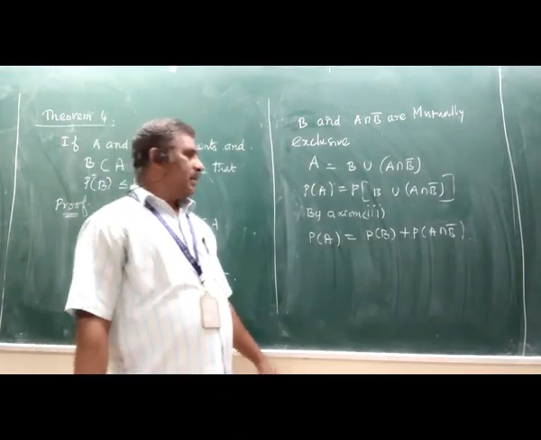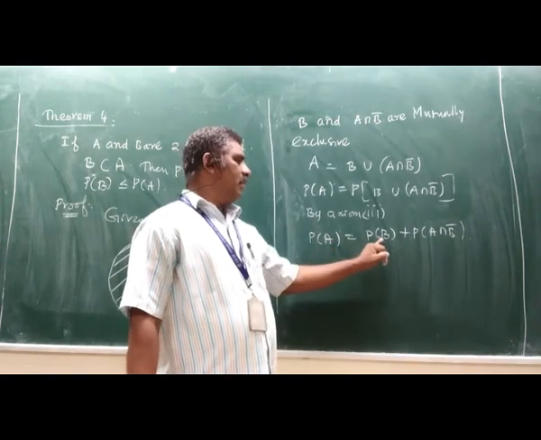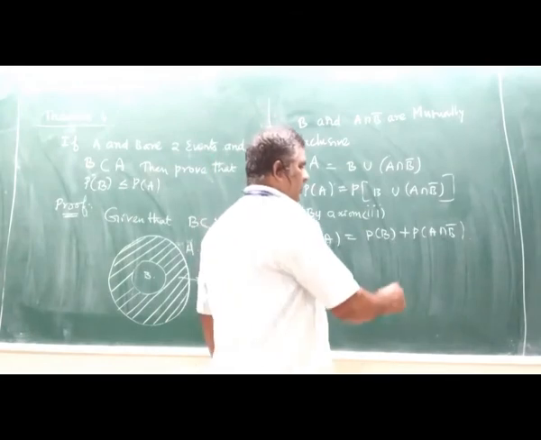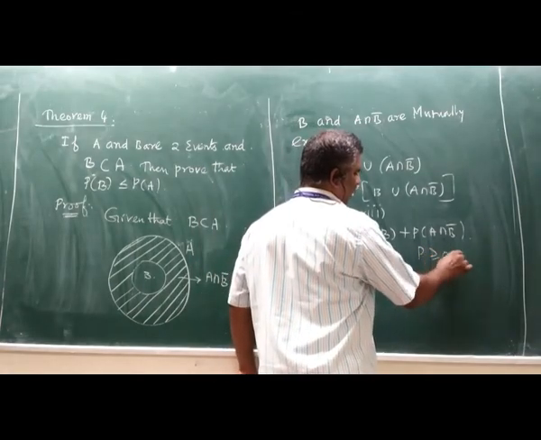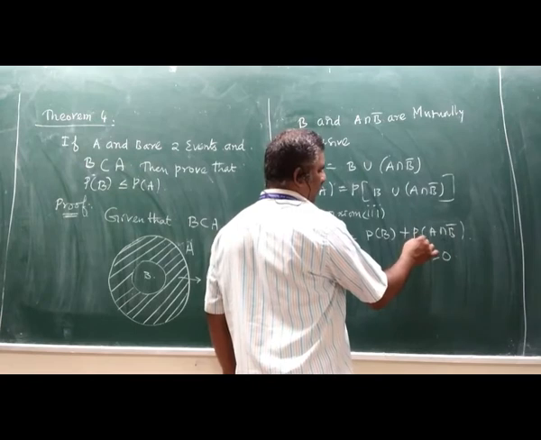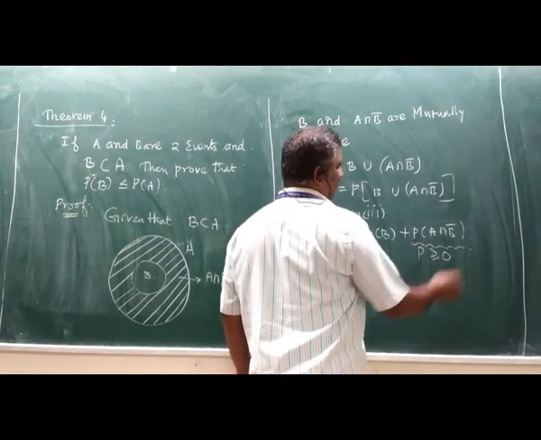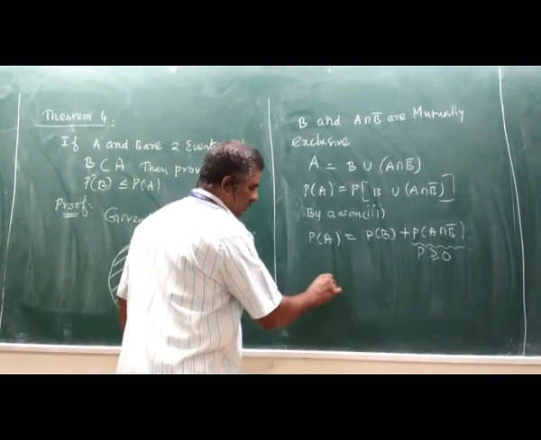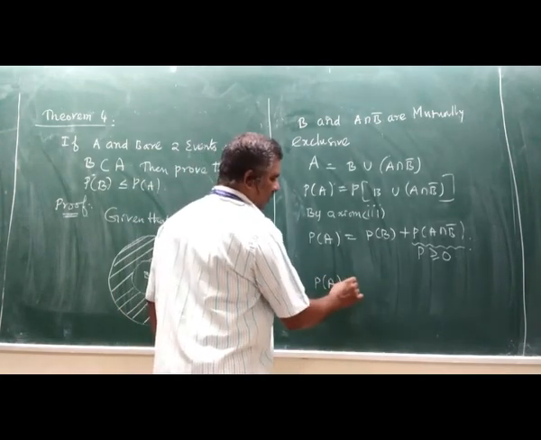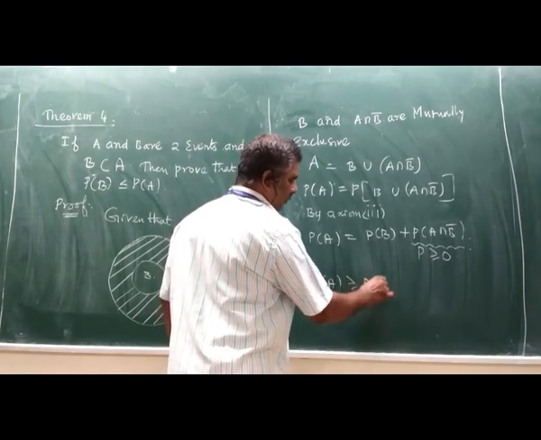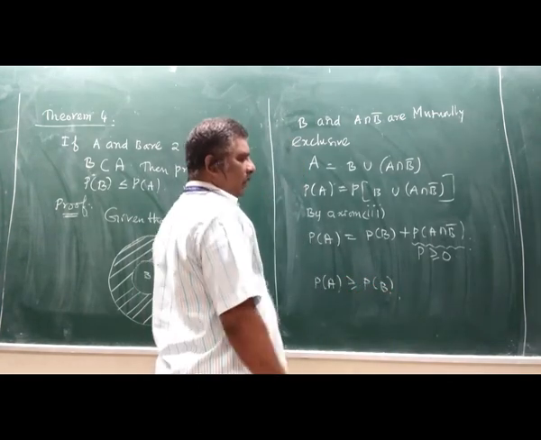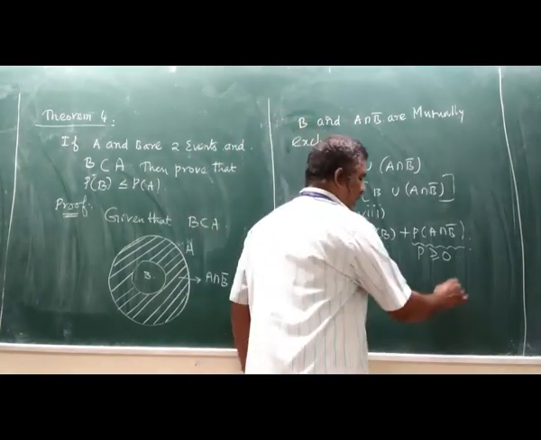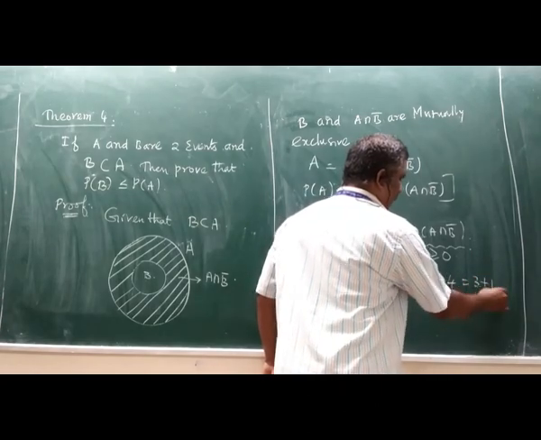Now, see the relation probability of A equal to probability of B plus probability of A intersection B bar. Probability of A intersection B bar is always greater than or equal to 0. Therefore, if you omit one term from the right hand side, then the relation will change as probability of A is greater than or equal to probability of B. For example, one simple example I can write that 4 can be written as 3 plus 1.